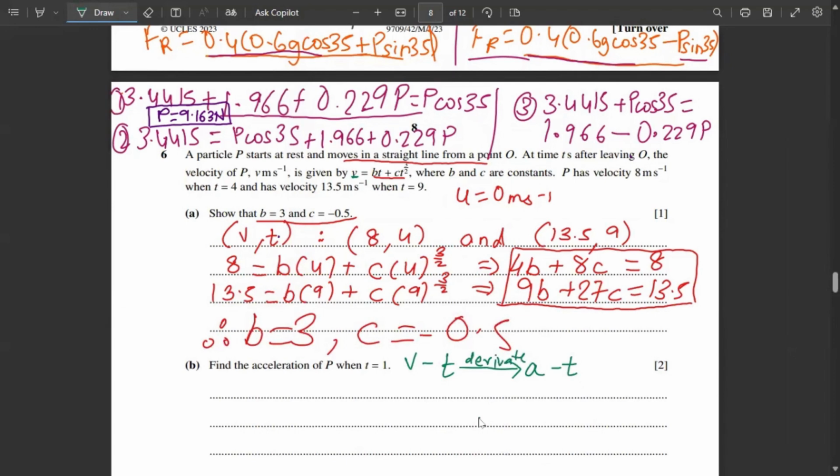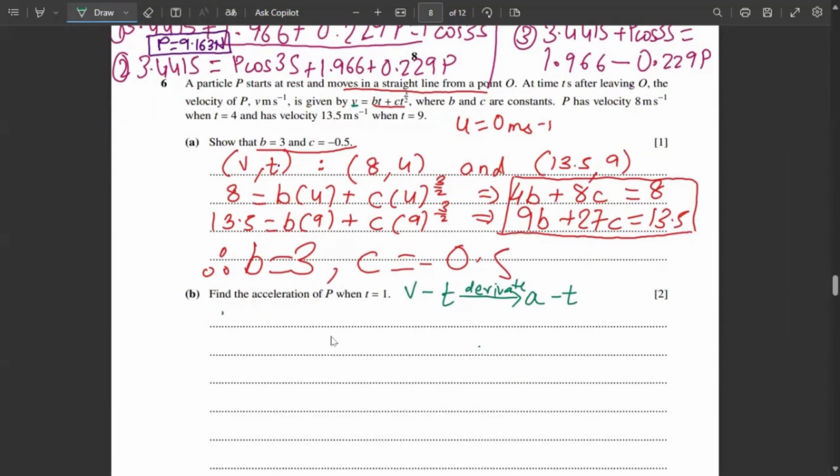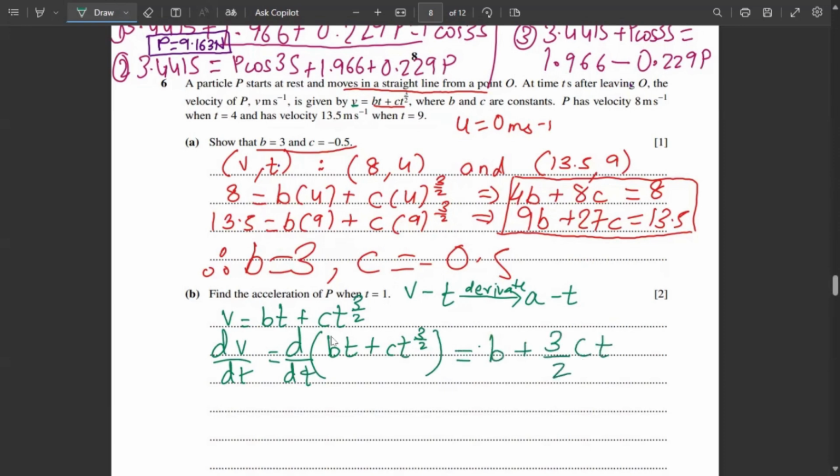So let's start differentiating this equation of v equals bt plus ct raised to 3 by 2. So if we differentiate, dv by dt is the derivative of bt plus ct raised to 3 by 2 upon dt. So this becomes b plus 3 upon 2 ct raised to 3 upon 2 minus 1. Therefore, dv upon dt is equal to b plus 3 by 2 c t raised to 1 by 2.